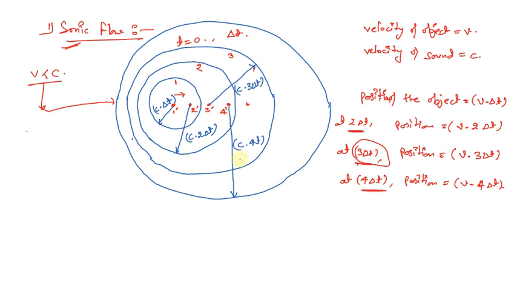So the wavefront that we're going to get is this particular wavefront. The radius or the distance traveled by the wavefront will be equal to c into 4 delta t. So this is what actually the subsonic flow is all about.